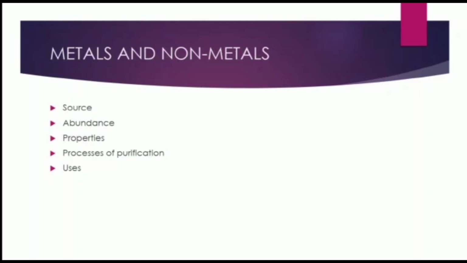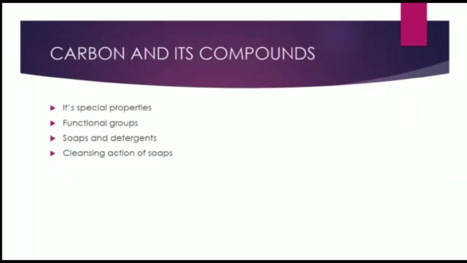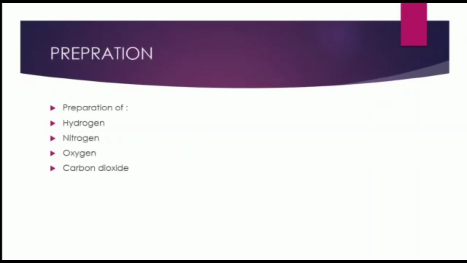Our next chapter is carbon and its compounds. It is also an important chapter. In this chapter, we will cover topics like its special properties, functional groups, soaps and detergents, and cleansing action of soaps. Our next chapter is preparation. In this chapter, we will learn about some preparation processes of hydrogen, nitrogen, oxygen, and carbon dioxide. I am going to discuss both the laboratory and industrial preparation methods in this chapter.